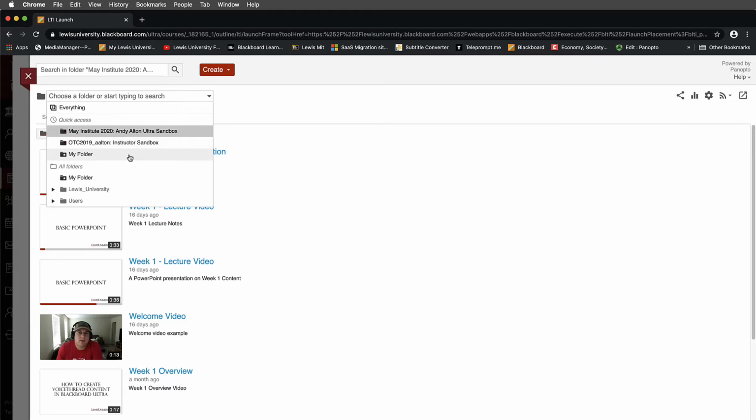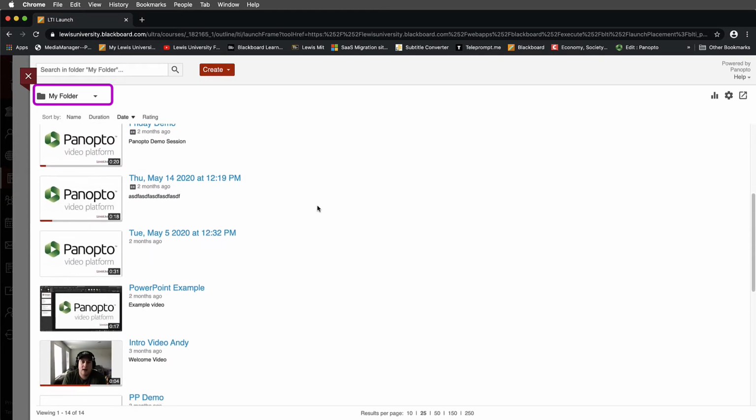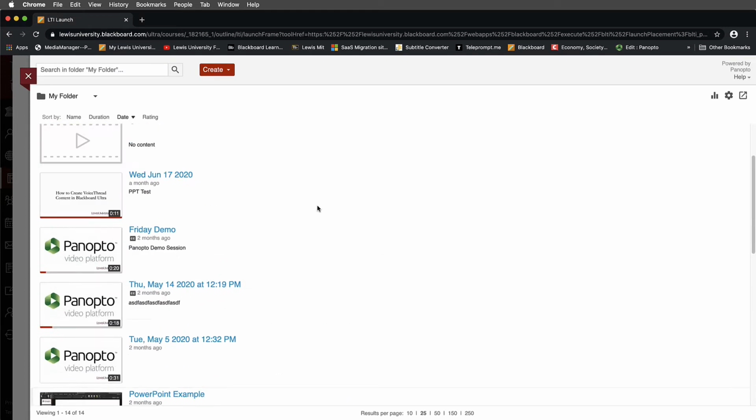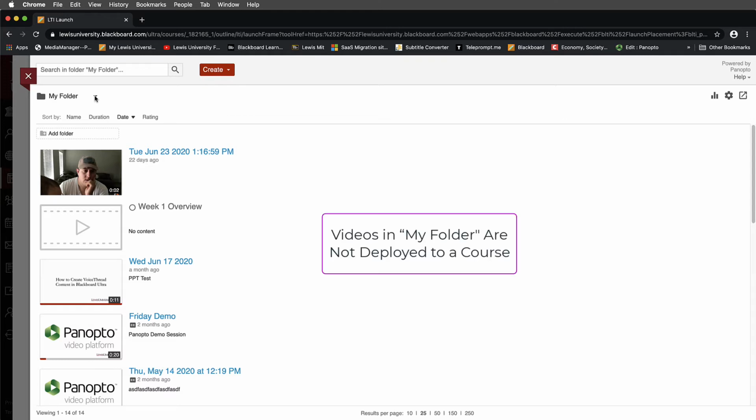But I do want to show you this My folder. Notice when I select My folder, it looks just like all the other folders, but none of these are actually deployed in a course right now. My folder is essentially a sandbox or a workplace where you can be making videos that aren't currently deployed. When you're ready to move them into the class, you will need to actually relocate those videos.